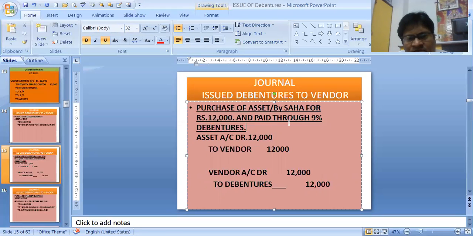From the vendor, vendor name is not written. So to vendor, if the name would have been written, I would have written the name. So suppose it would have been purchase of asset by Saha from Ram. Then in the books of Saha, I would have written asset account debit to Ram. Remember, asset to Ram I would have written. Then Ram to debentures. In this case, it is vendor to debentures. If the name is mentioned, you will mention the name. We have issued the 9% debentures. 9% debenture means the interest rate of debenture is 9%. That's all.